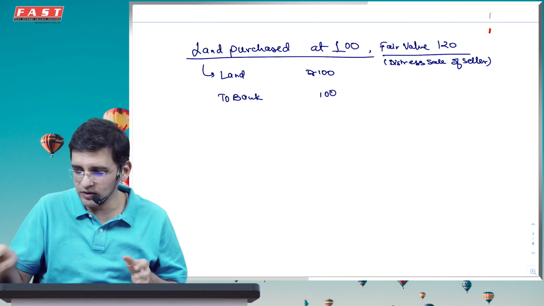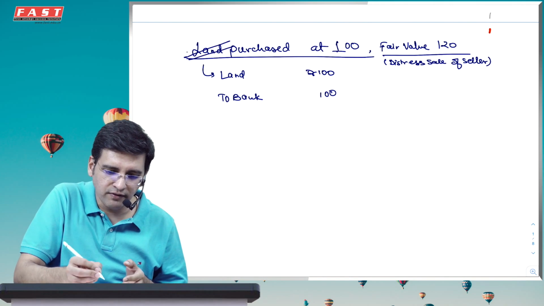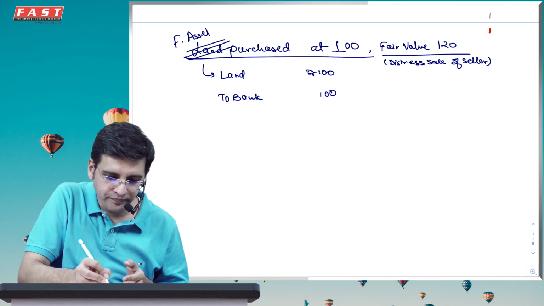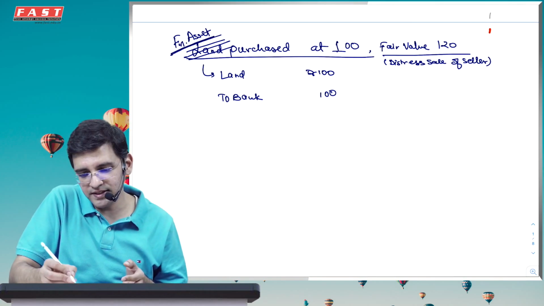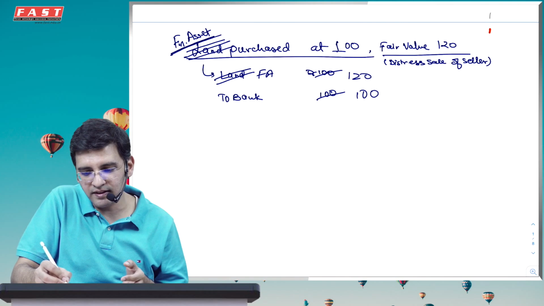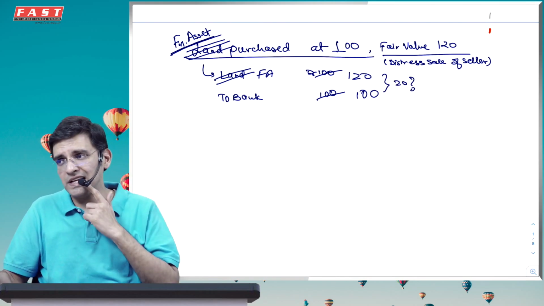Now here, if I talk about the fact that this is actually not, say for example, a land, and I say that instead of a land, I have purchased a financial asset. A financial asset. Then what do I record it at? Ind AS says financial asset initially will always be recorded at fair value. But I have paid a cost of 100 and the fair value is 20. So what happens to the difference, 20, is the first thing which you need to discuss, and what Ind AS says.